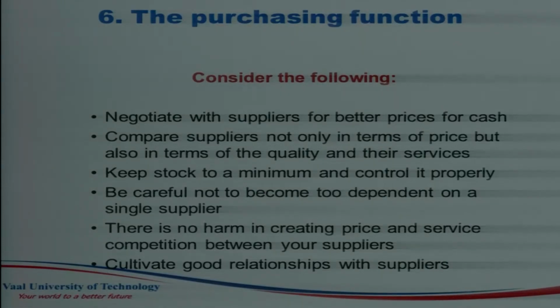The purchasing function is part of the organizational structure, and it negotiates with suppliers for better prices. The purchasing function is responsible for buying the goods or raw material that an organization needs in order to operate its business. So they need to compare suppliers, not only in terms of price, but also in terms of quality and their services, because the purchasing function must be able to provide an organization with the right products at the right time and at the right price.